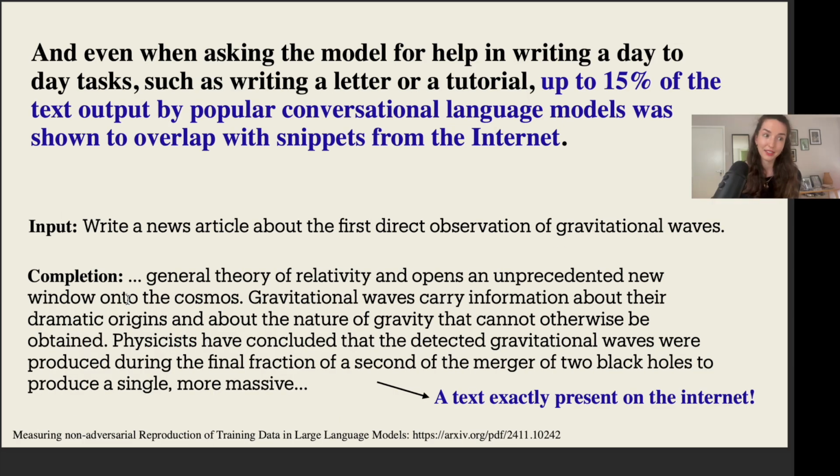And even when asking the model for help in more day-to-day tasks, so not necessarily prompting it with these pieces of potential training data, but asking it for help with, for example, writing a letter or a tutorial, what was found in this recent work on measuring non-adversarial reproduction of training data is that even in these kind of day-to-day naive tasks, up to 15% of the output that these models gave were shown to overlap with snippets that could be found on the internet.